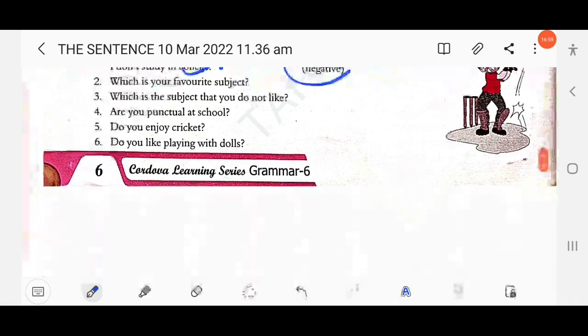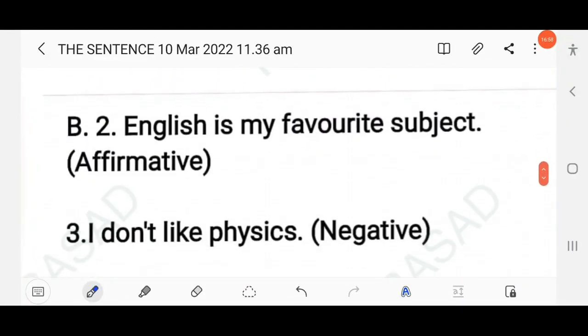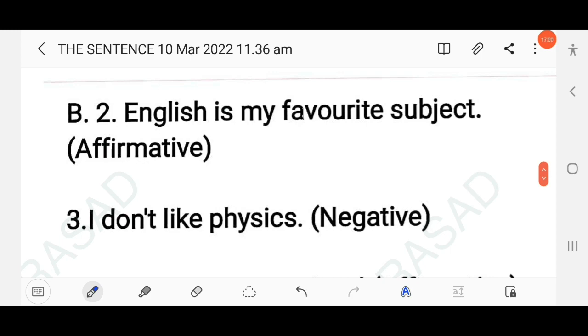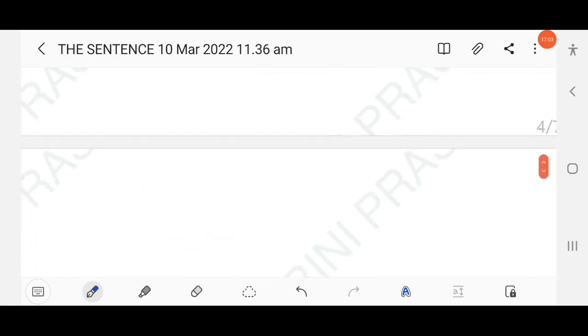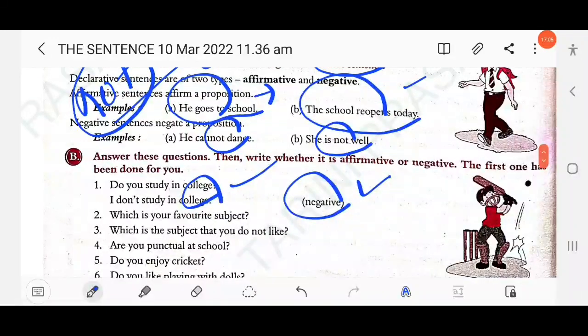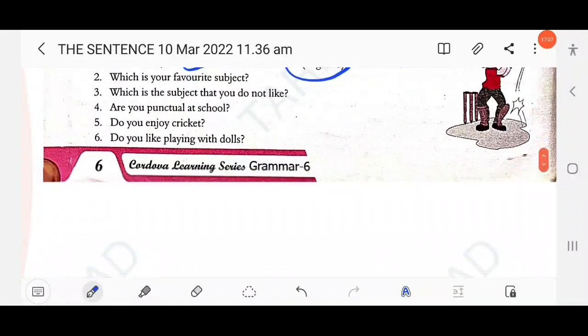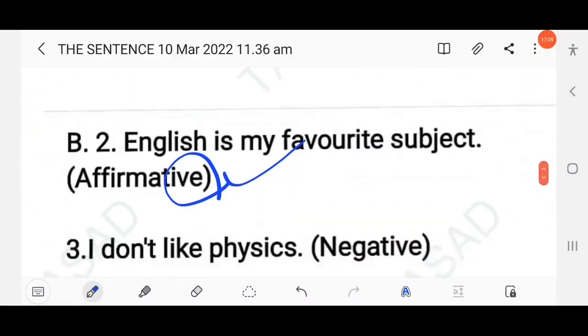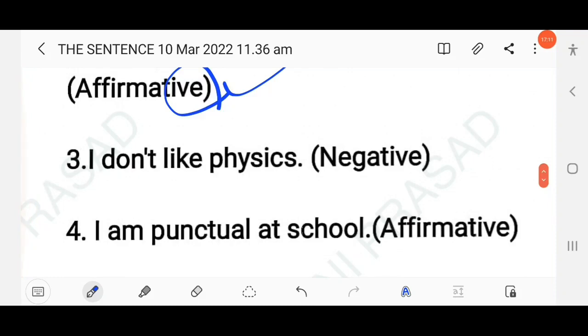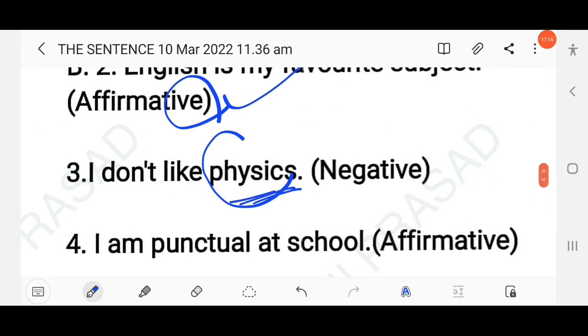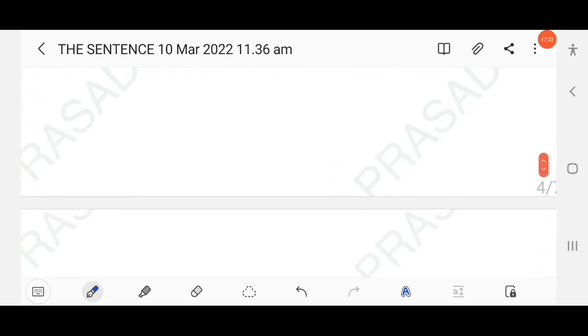Then next, which is your favorite subject? So here the answer, English is my favorite subject. So this is an affirmative sentence. Okay. The next one, which is the subject that you don't like? First you should answer the question. I don't like physics. Okay. You have to mention, which subject don't you like, right? I don't like physics. So here, this is a negative declarative sentence, right?